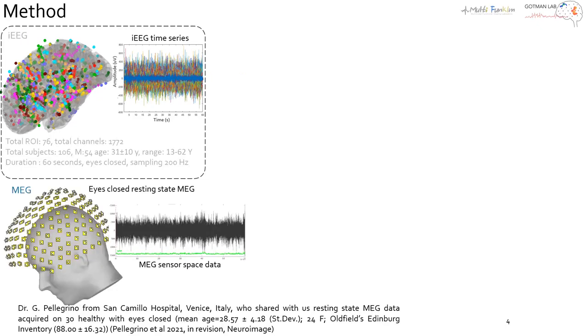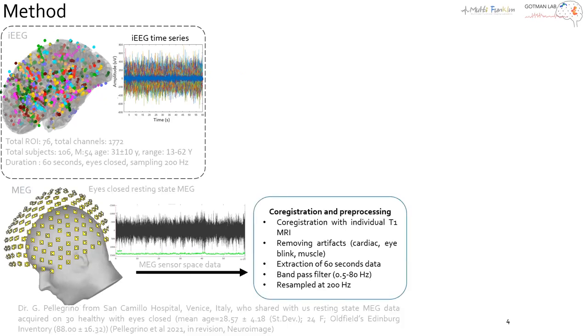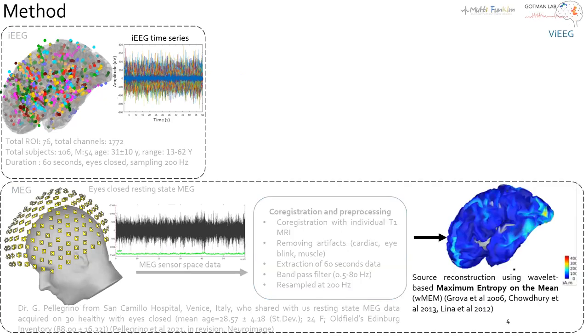Method. We have this ground truth intracranial EEG atlas with a total of 1772 intracranial EEG channels coming non-uniformly from 106 subjects and labeled in 76 regions of interest. Each of these channels has 60 seconds of data sampled at 200 Hz in eyes closed condition. For MEG, we have data on 30 healthy subjects with the same eyes closed condition. After standard pre-processing on the sensor space data, we perform mixed source reconstruction.